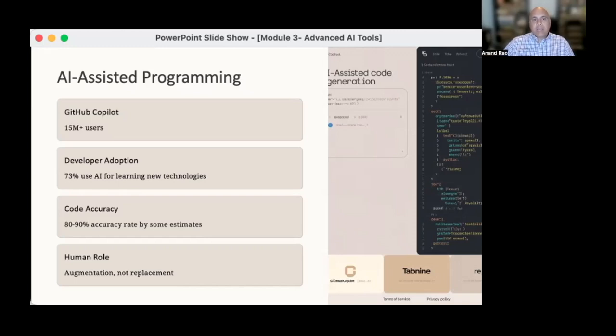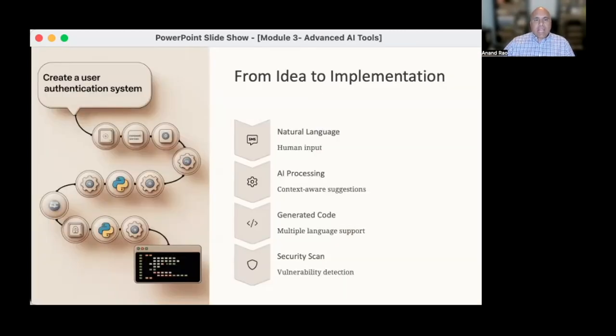These code writing tools have become essential productivity multipliers in the development workflow. Modern code generation AI understands context, and it can produce entire functions or even applications from simple descriptions. There are tools like Amazon CodeWhisperer that even scan for security vulnerabilities, while others provide real-time debugging assistance. This isn't just autocomplete. That's kind of an earlier version of some of the AI tools that were being used. This is more intelligent and allows collaboration between human intent and machine capability. And again, this is typically being used by programmers, coders that have experience, and it's able to expand their capability to do that much more work in a shorter period of time.